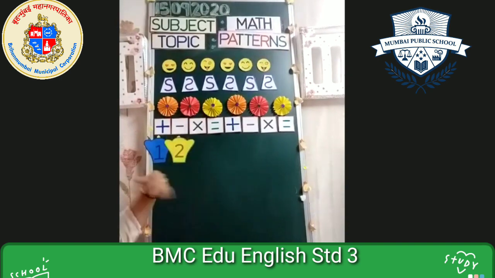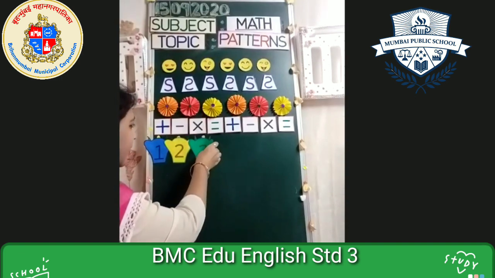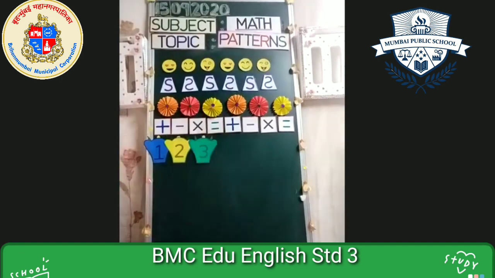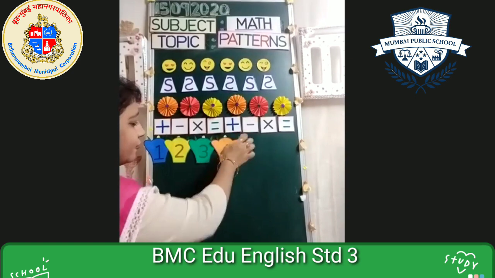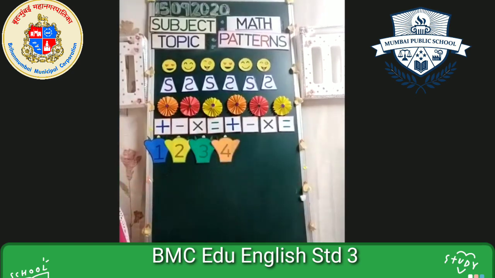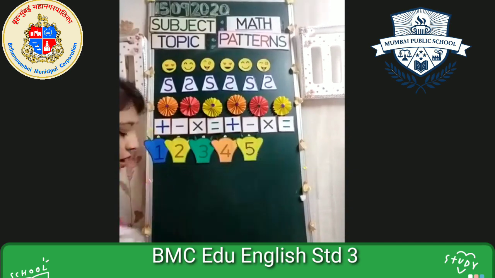What comes after 2? Yes, this is basic maths. You all must be knowing, right? Still, the teacher is asking you. Now, after 3, absolutely right, 4. After 4, yes, 5.